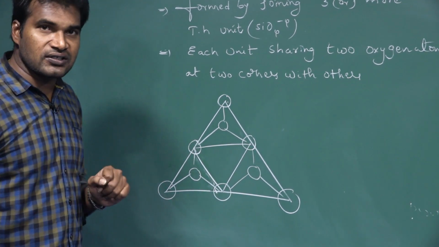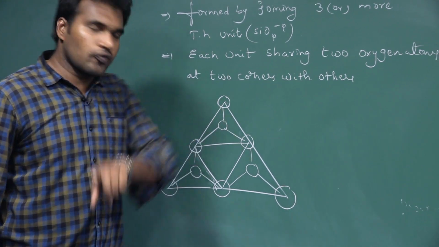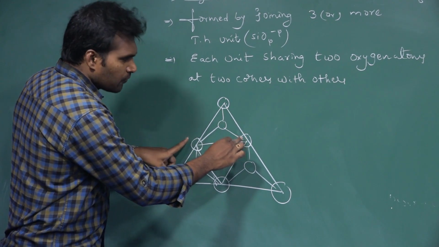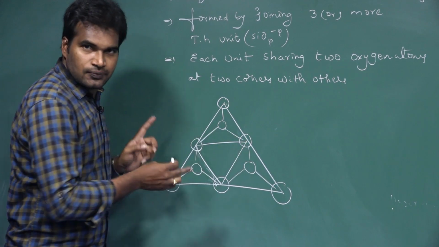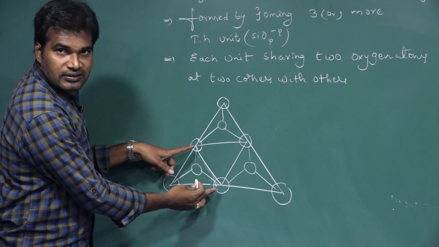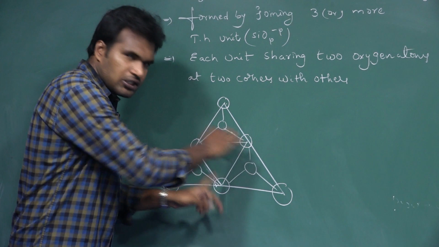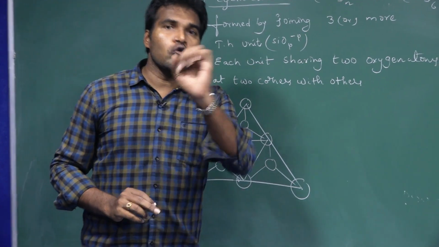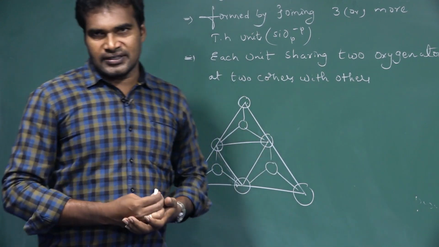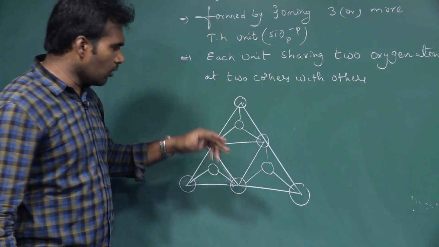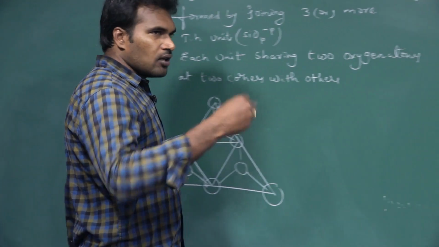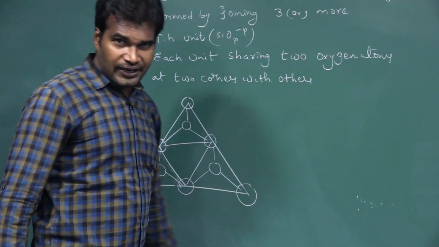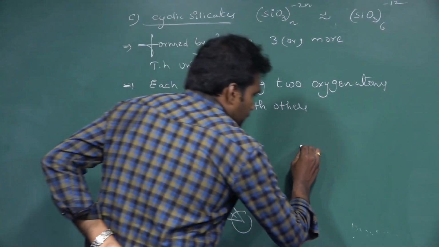So this unit is sharing 2 oxygens. Similarly, this unit is sharing these 2 oxygens. Similarly, this unit is sharing these 2 oxygens. So every tetrahedral unit is sharing 2 oxygen atoms with other units. So this is 3. Suppose you take 6, for example beryl.